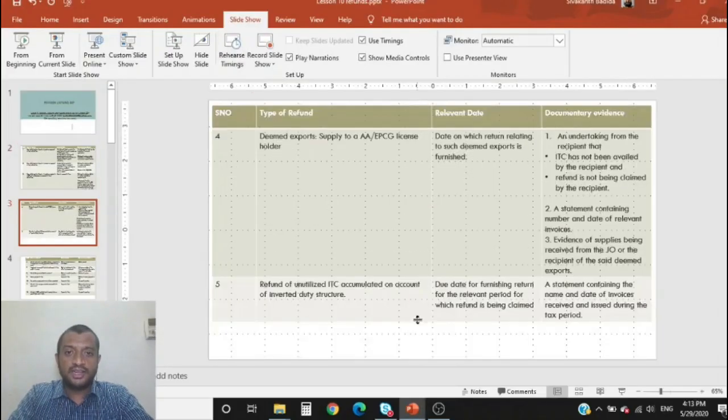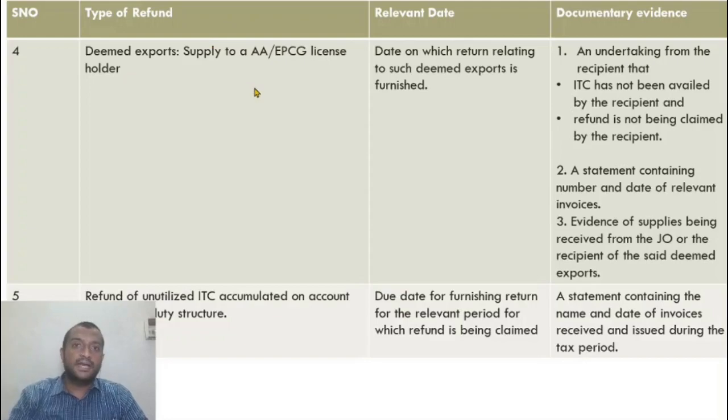Deemed exports. What are deemed exports? Supply to an advance authorization holder or export promotion of capital goods license holder. So if I make a supply to these people, I am making a deemed export. These people hold an advance authorization, so whatever they purchase locally or import can be done without payment of tax.